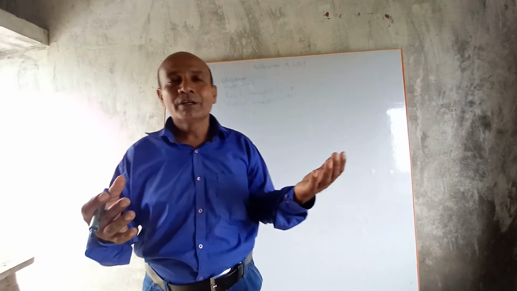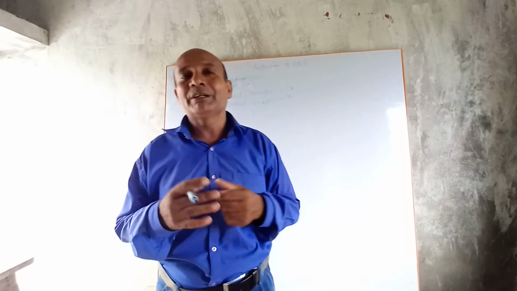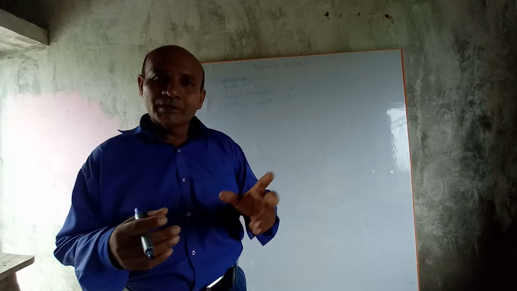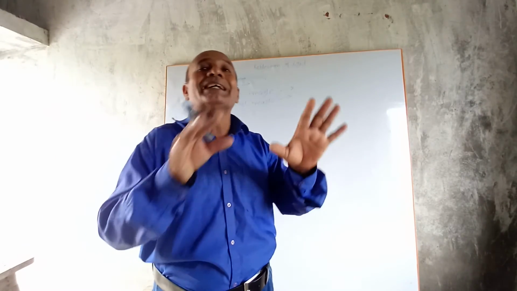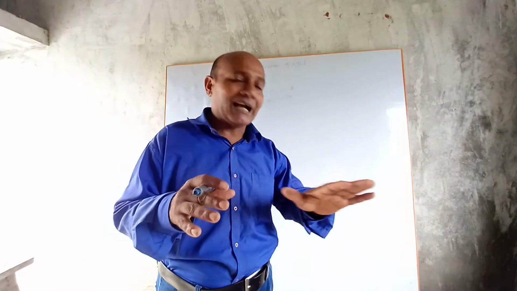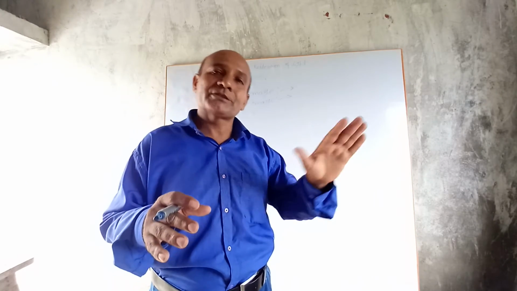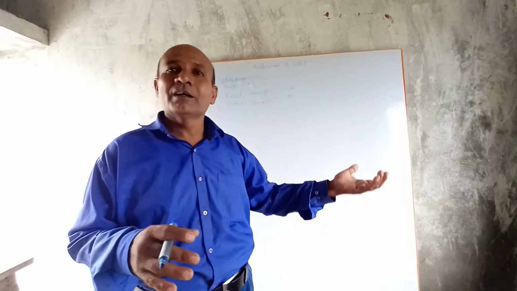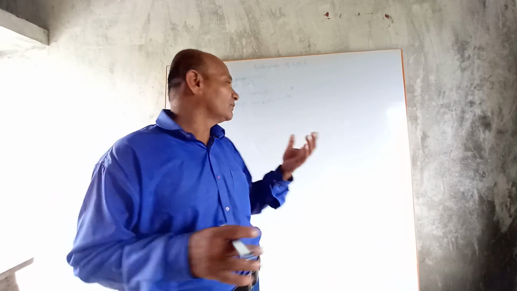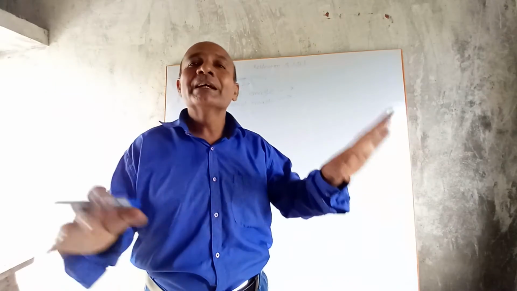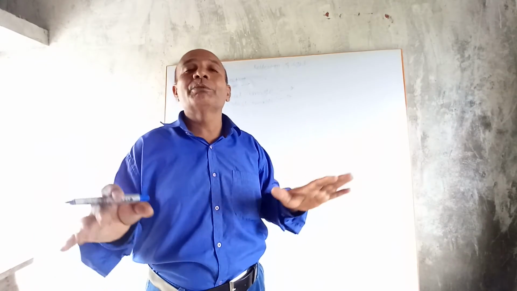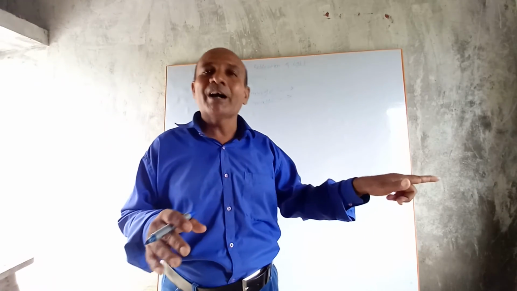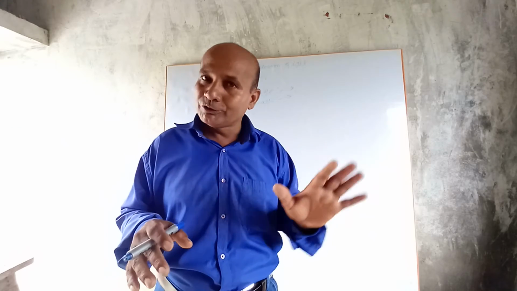Early in the morning, we see our face in the plain mirror. The image which is formed in the plain mirror is a virtual image. This image is not formed on the screen or on the glass of the reflecting surface of the plain mirror. This image is formed behind the mirror. Such a type of image is known as a virtual image. Virtual image cannot be obtained on a screen.